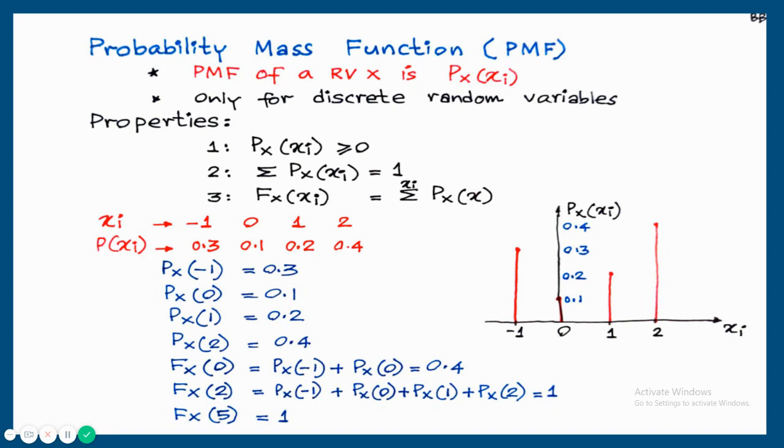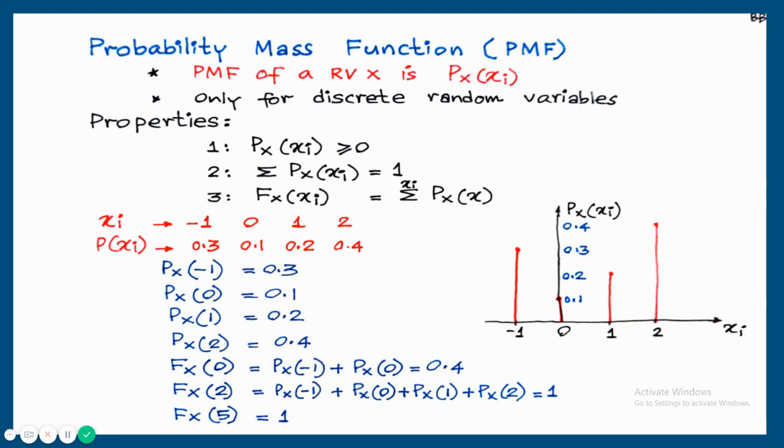Next, the cumulative distribution function is also written here, Fx of 0. Fx of 0 is an accumulation. I'm just showing an example. What is the relationship between CDF and PMF? Fx of 0 is the accumulation of probabilities of the random variables from minus infinity to 0. From minus infinity to 0, there are two random variables, -1 and 0. That is what's written here, Px of -1 plus Px of 0. That is 0.3 plus 0.1 is equal to 0.4.